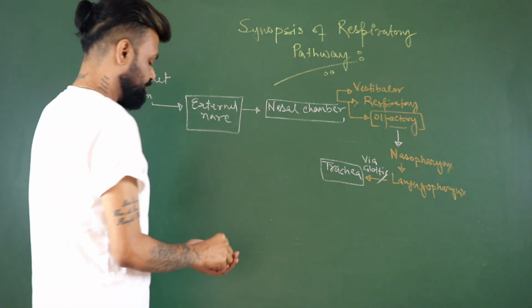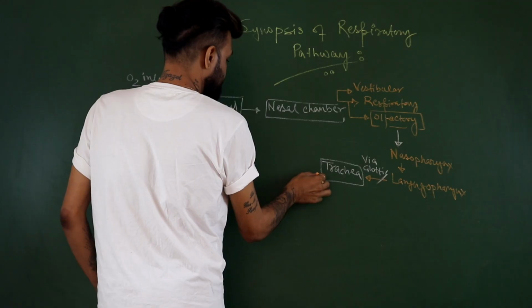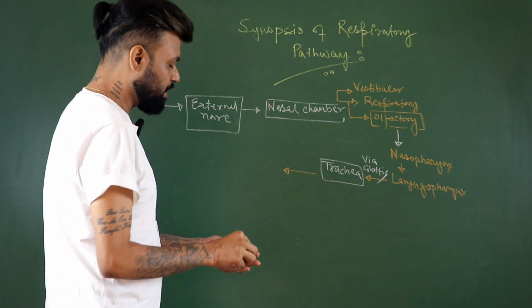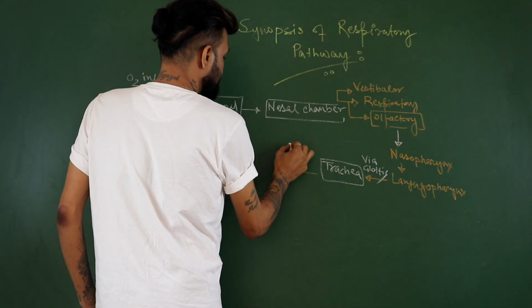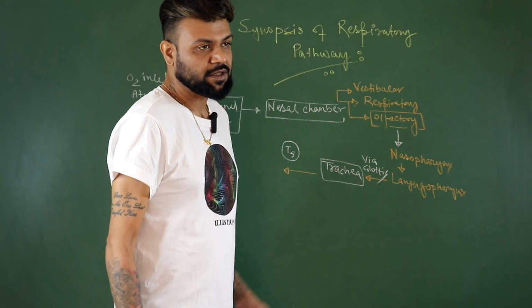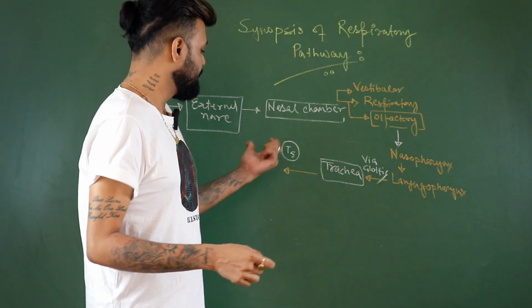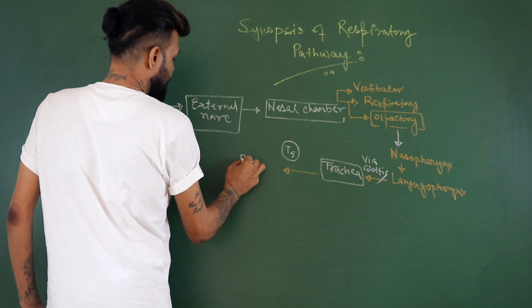The trachea divides to become the bronchi. Do you remember at what level? T5 level, at the thoracic. I told you from the T5 thoracic vertebra, it divides to become what? The bronchi.